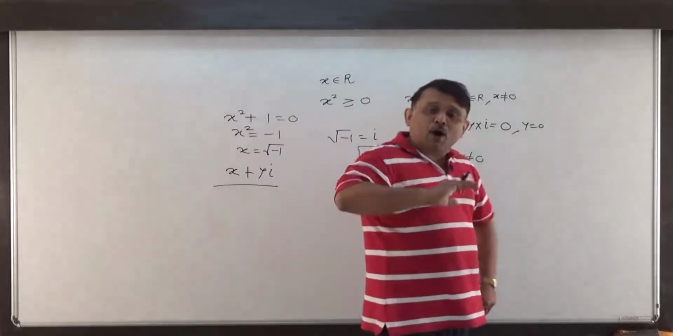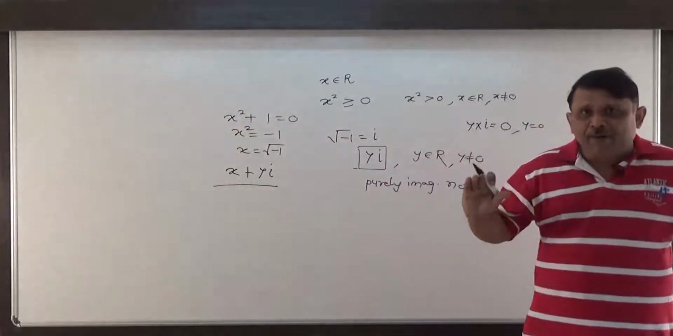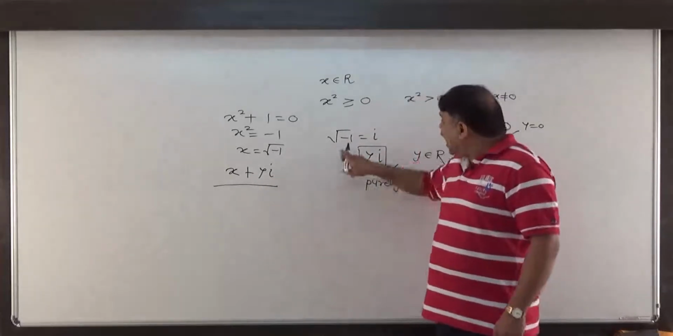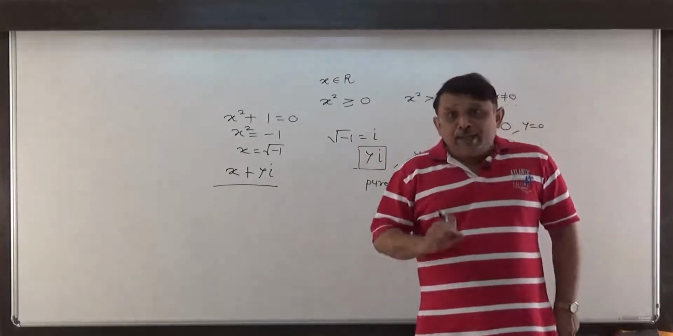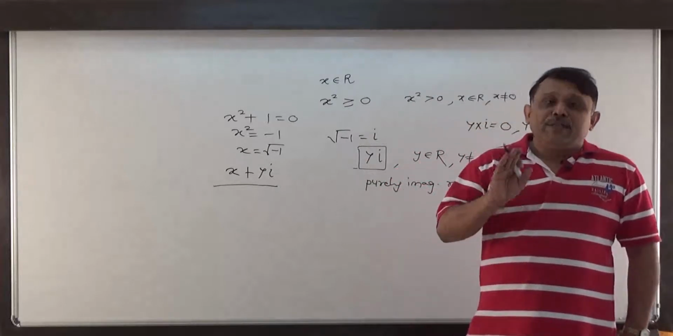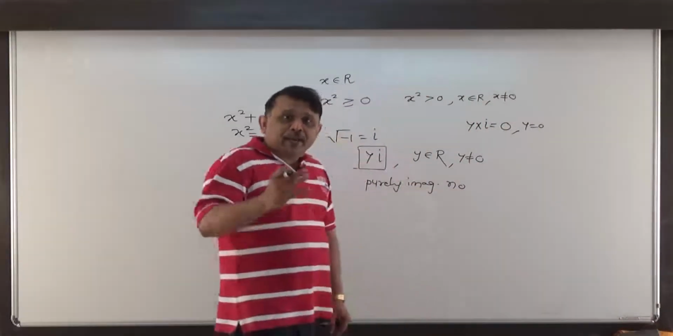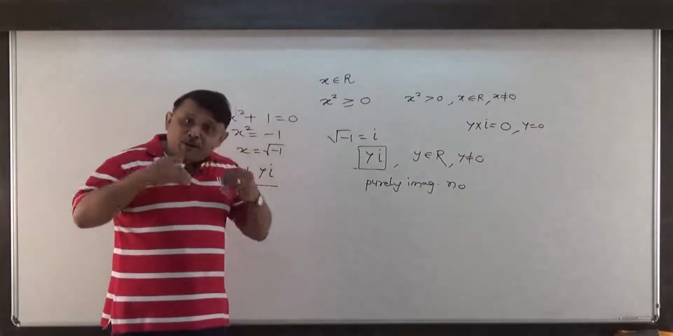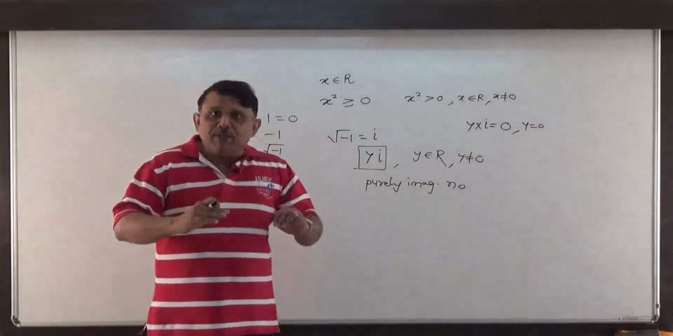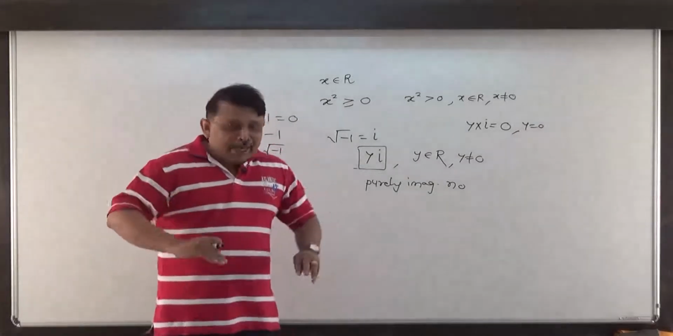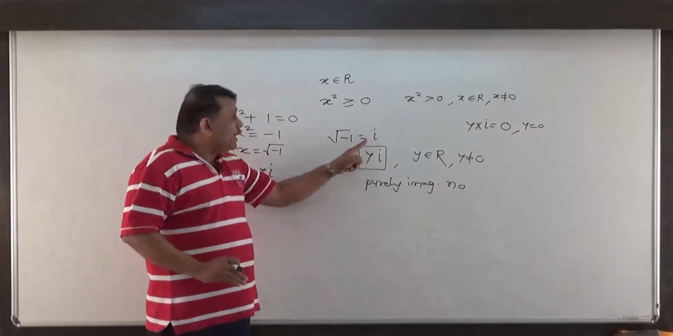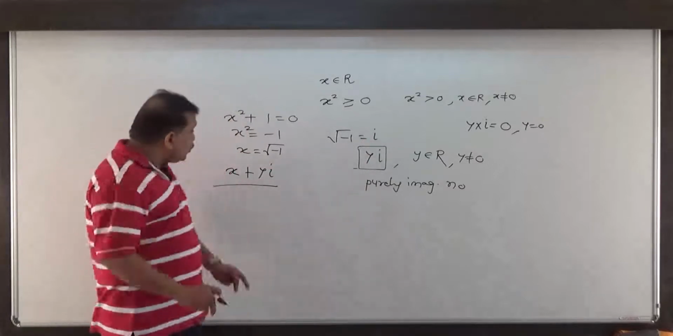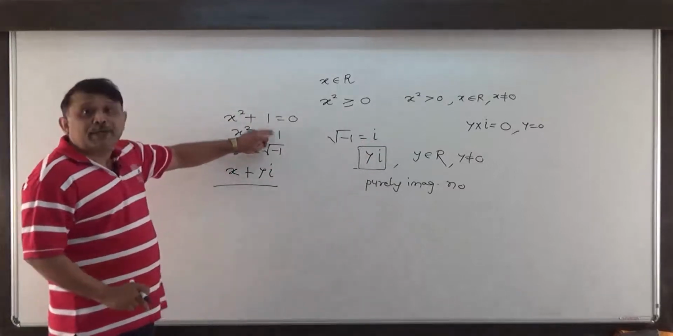So any number of the form x plus iy, where x and y both are real numbers and i is equal to root of minus 1, is called a complex number. So this way we defined what a complex number is by understanding the property of real numbers. A thing which is not real is called imaginary. That imaginary unit is denoted by i, which is square root of minus 1, which is the solution to the equation x square plus 1 equal to what?